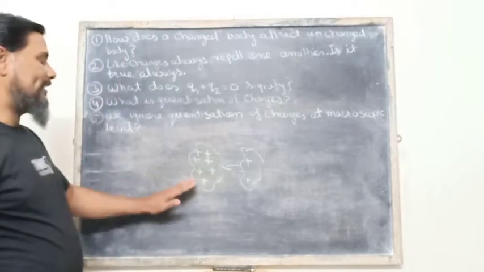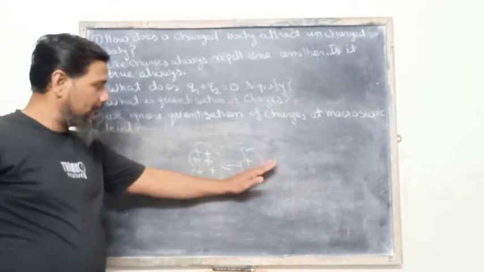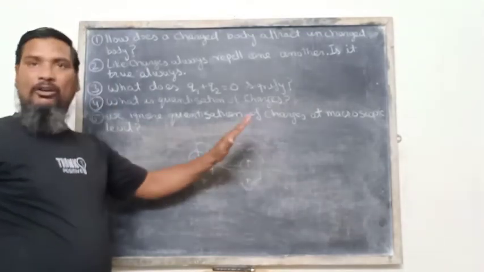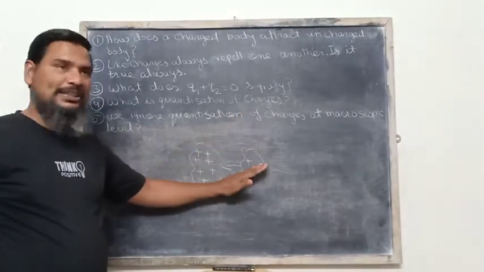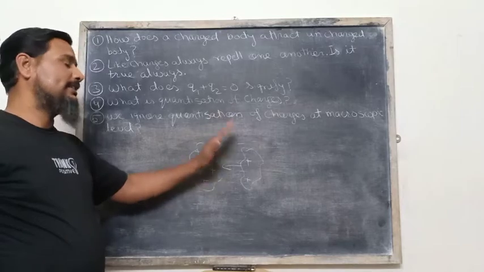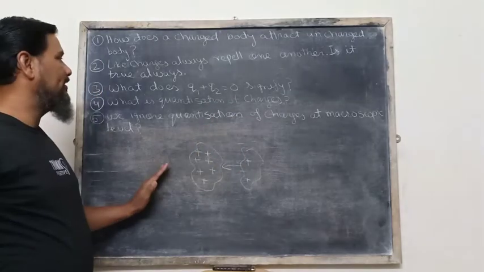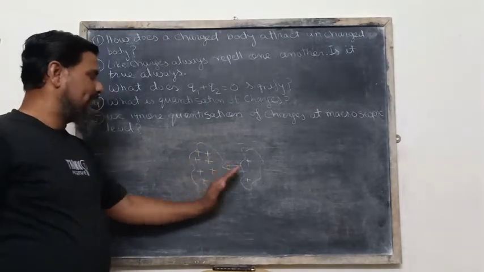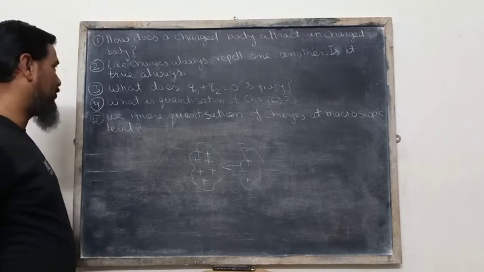In this manner, it is not always true. This is the answer to the second question.